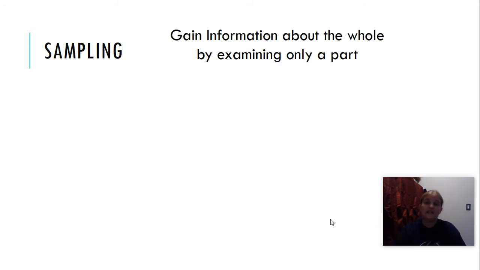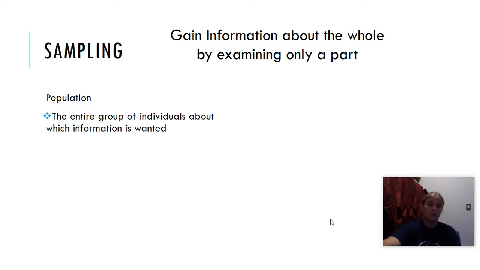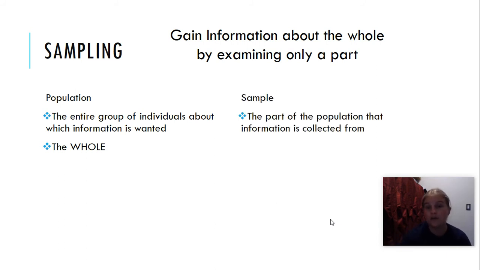The next type of observational study is sampling. The idea of sampling is to gain information about the whole by examining only a part. So, again, this is something you want to write down. The population is the entire group of individuals that information is wanted about. It's your whole. So it's what I'm trying to gain information about. I want to know something about the whole. The sample is the part of the population from which information is collected.